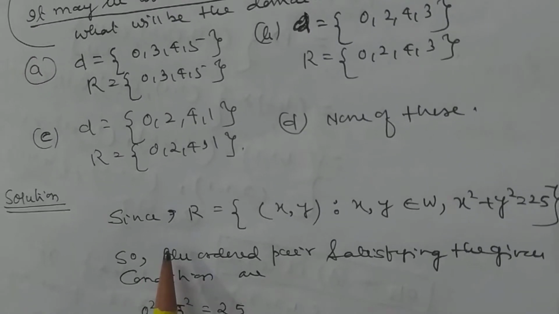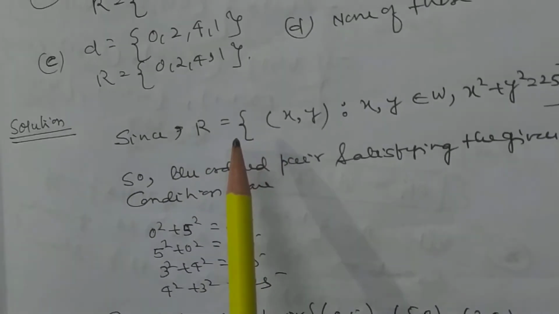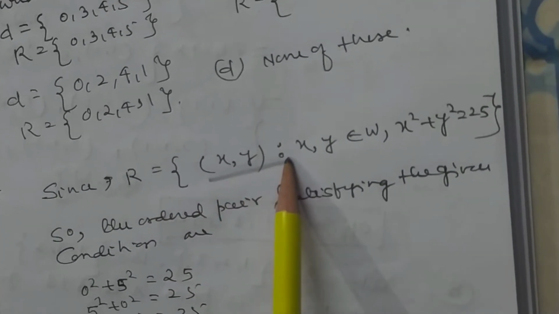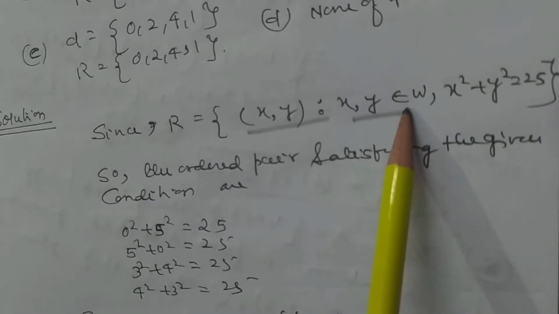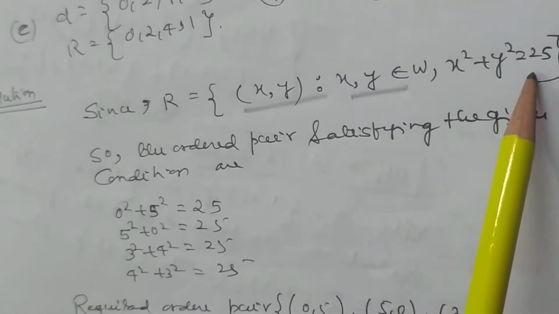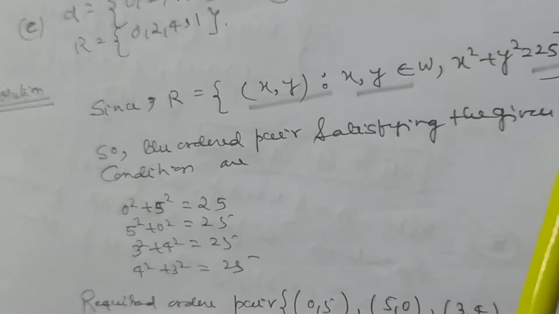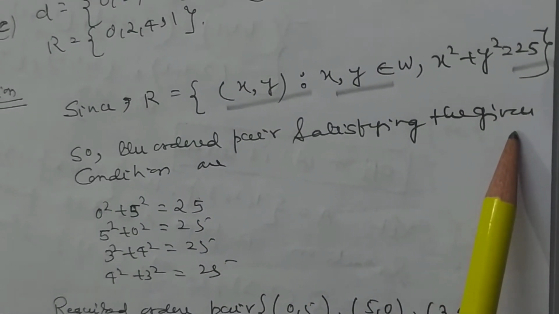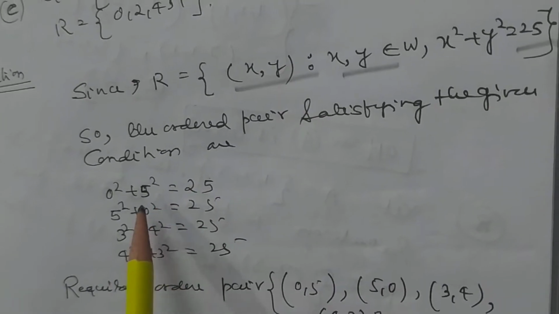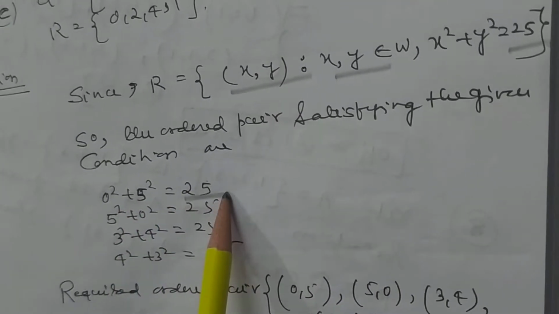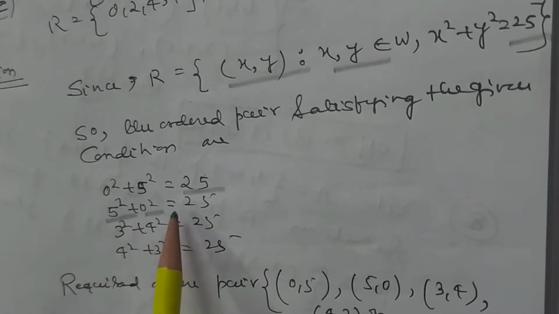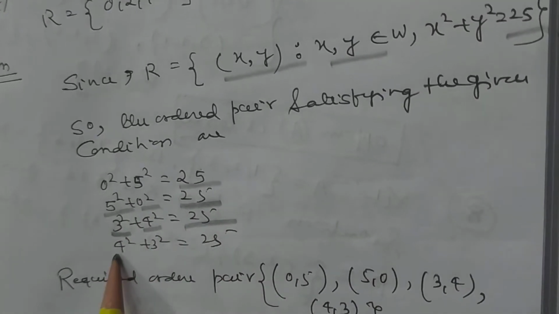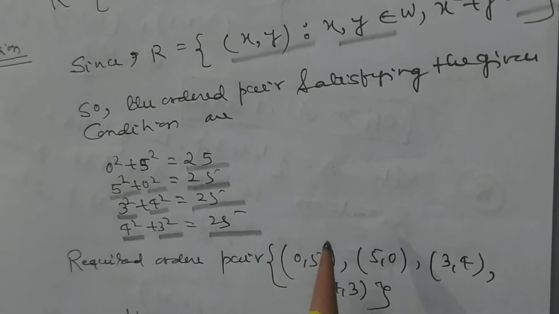My dear students, how will you proceed to solve the problem? It is given that R is the set of elements (x, y) such that x, y belong to W and x square plus y square is equal to 25. So the ordered pairs satisfying the given equation are: 0 square plus 5 square is equal to 25, 5 square plus 0 square is equal to 25, 3 square plus 4 square is equal to 25, 4 square plus 3 square is equal to 25.